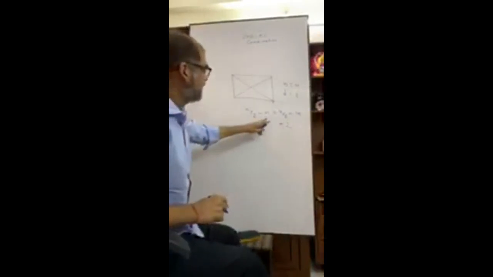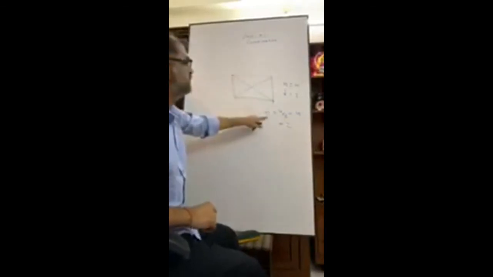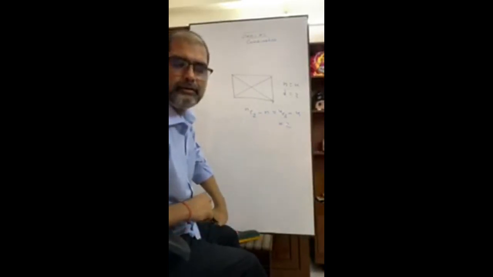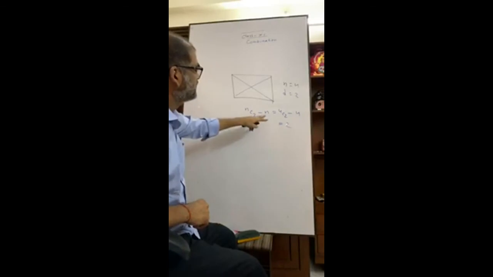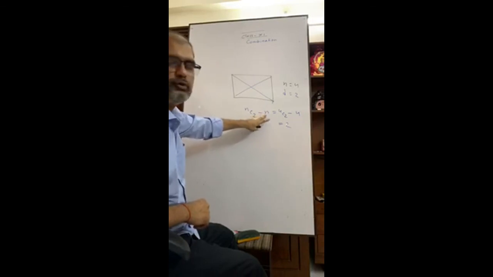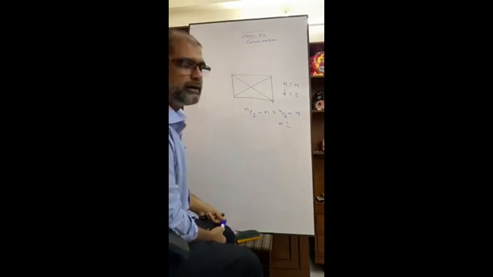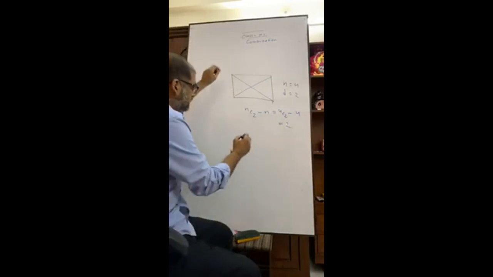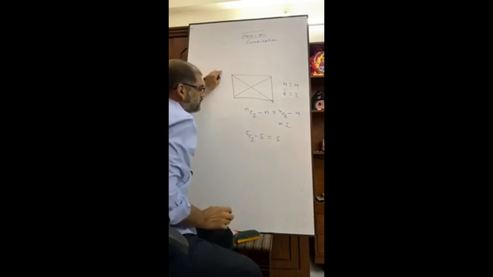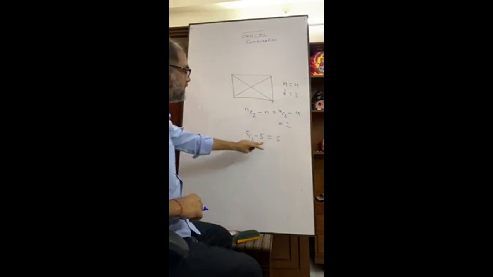You know why it is minus here? We know how many points there are. There are 4 points that will be subtracted. This point or this point, they don't make any diagonal. So for this it will be subtracted. nC2, it takes 2 points to make a diagonal, but adjacent points won't form any diagonal. Now if you are told to determine how many diagonals there are in a pentagon, what is the formula? 5C2 minus 5 equals 5. So there are 5 diagonals in a pentagon.